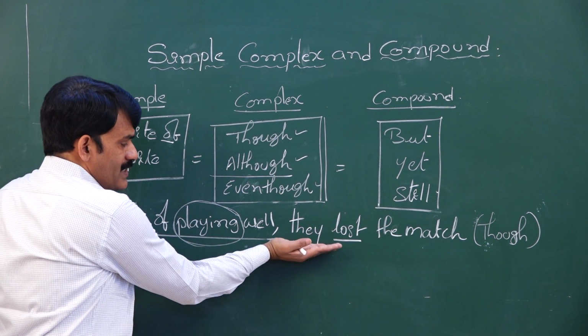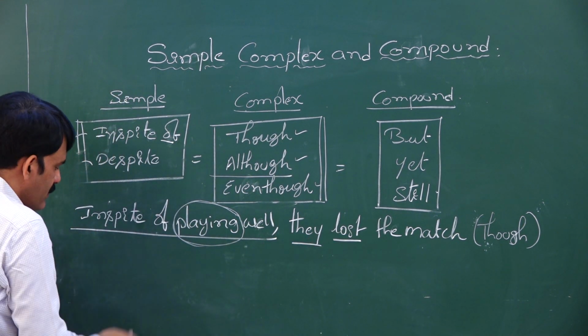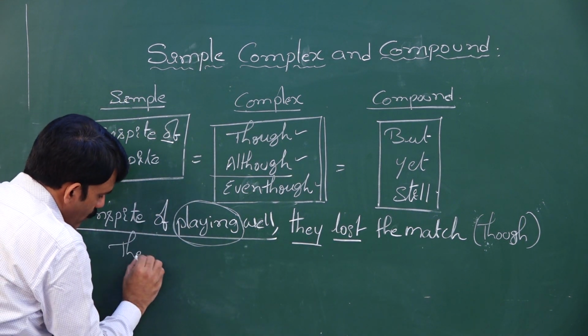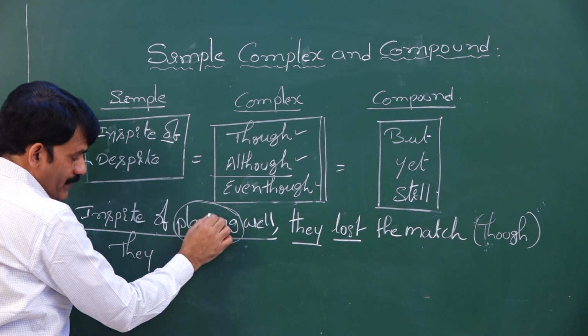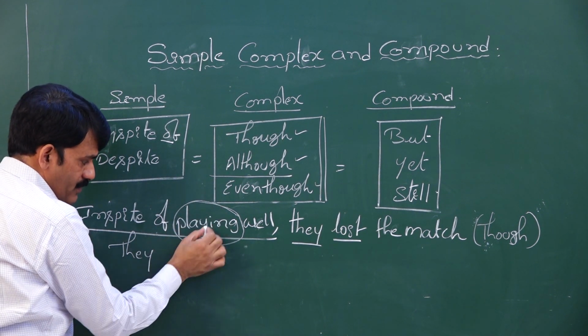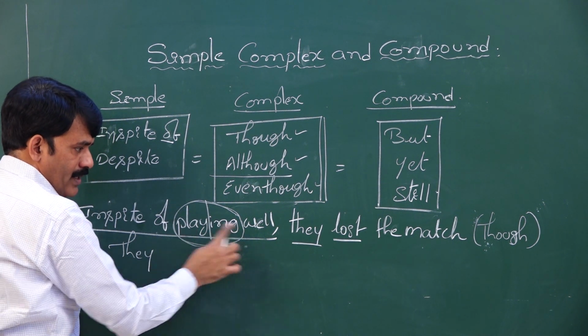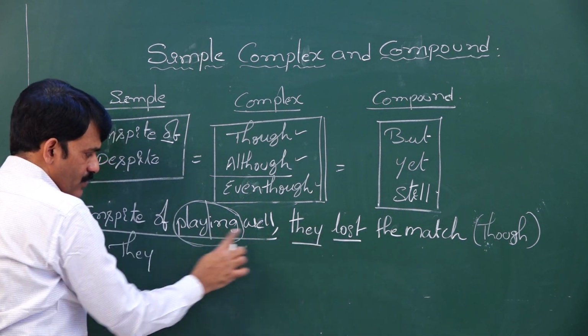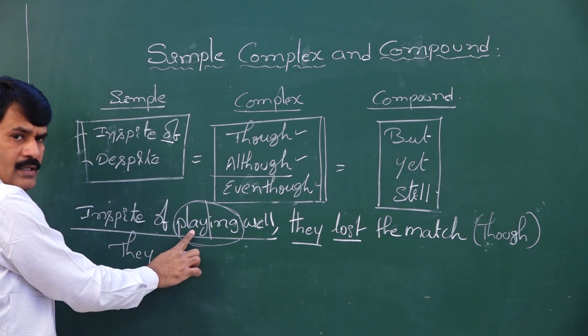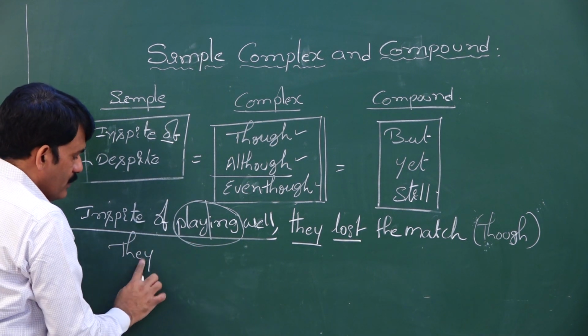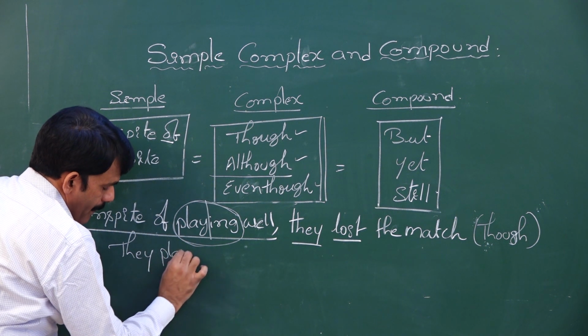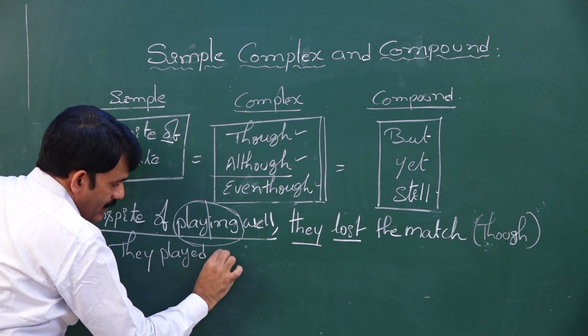So now, what is the subject of the sentence? They. Who played well? They played well. Now, what is the verb here? I need to take play. What is the second form of play? As the sentence is in simple past tense, we need to use only past tense. So, they played well.